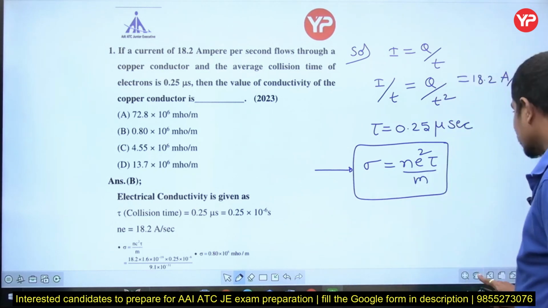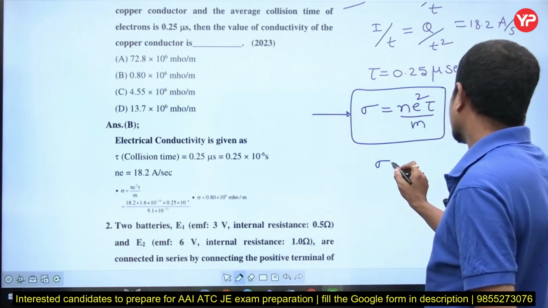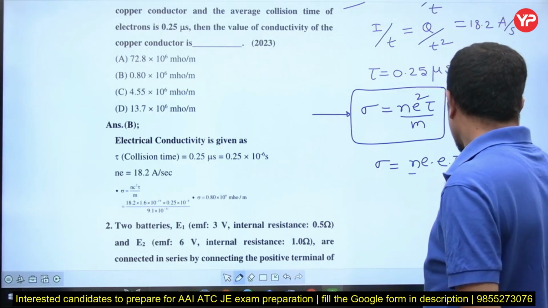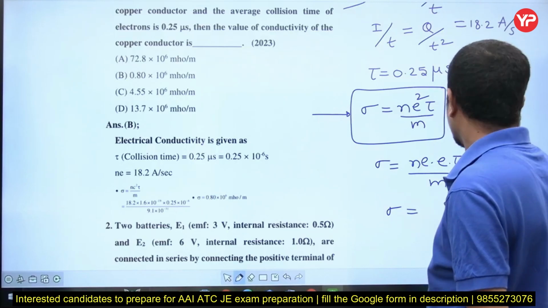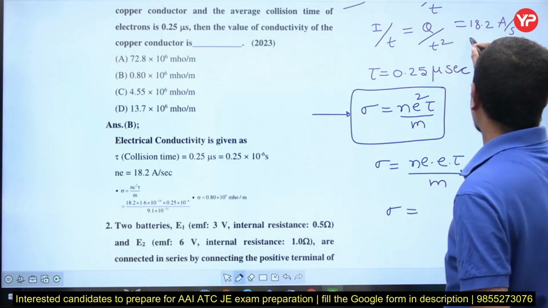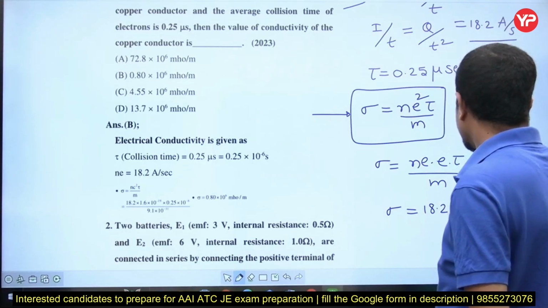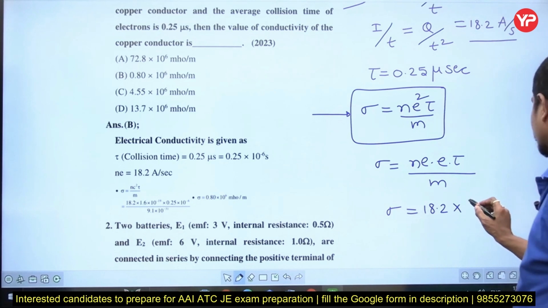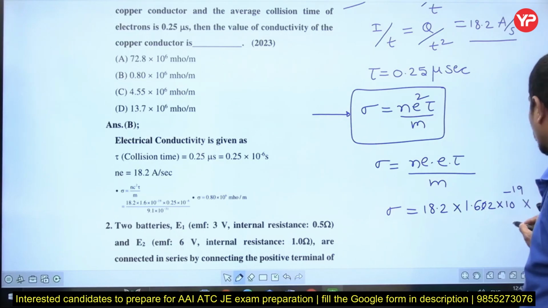Now let's describe what N, E square and tau are. I will write this formula as N E into E into tau by M. What is NE, sir? NE is nothing but this current per second, 18.2. Where E is the electron charge, 1.602 into 10 to the power of minus 19 coulombs, into tau.